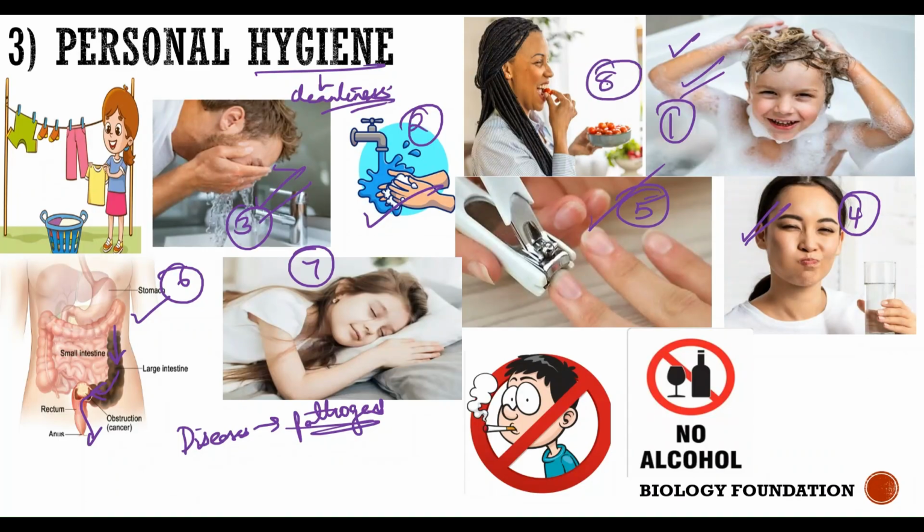Eighth is having food at regular hours. It's a common habit seen in children that they skip breakfast. Our body needs nutrients and energy, so we need to have all the meals: breakfast, lunch, dinner, along with nutritious snacks.